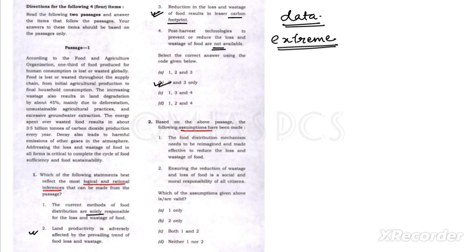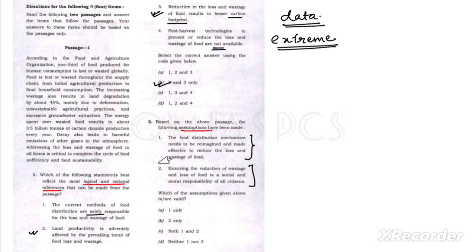So there is a statement like: food distribution mechanism needs to be reimagined and made effective to reduce the loss and wastage of food. So we can say this is a sensible statement about the food losses. And then it is written: ensuring the reduction of wastage and loss of food is a social and moral responsibility of all citizens. So this is not logical from this one.